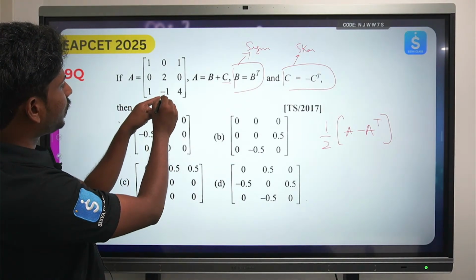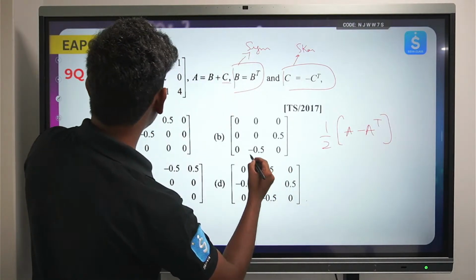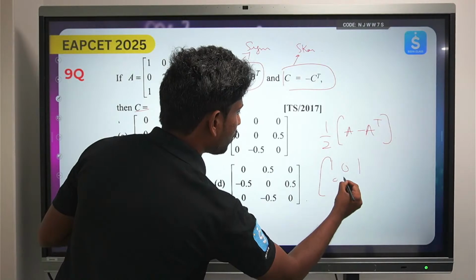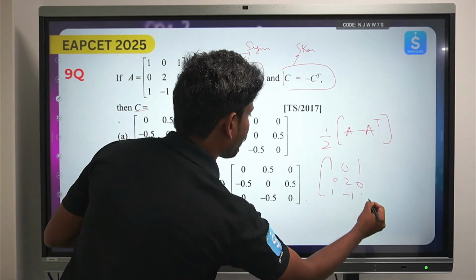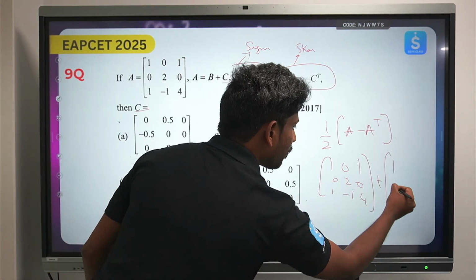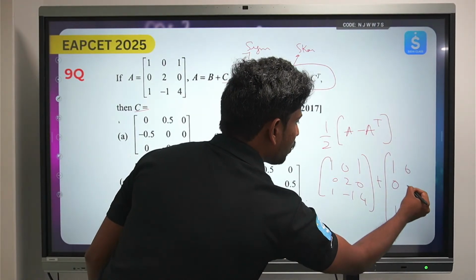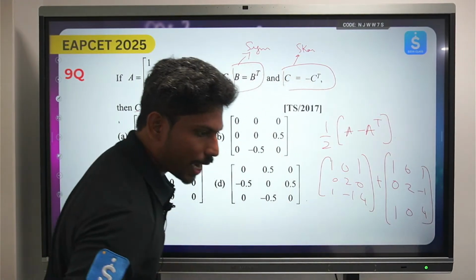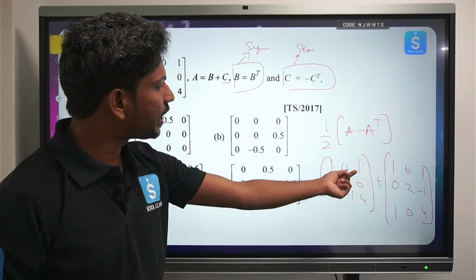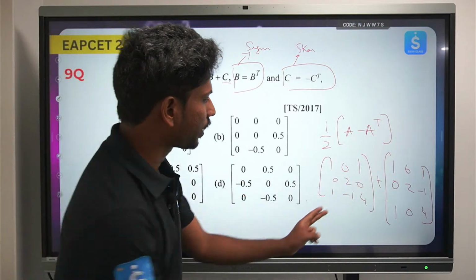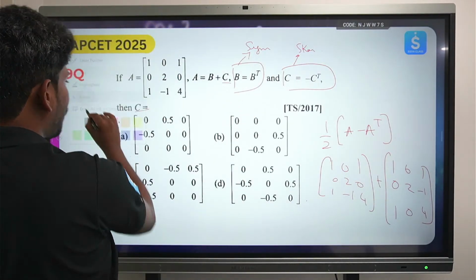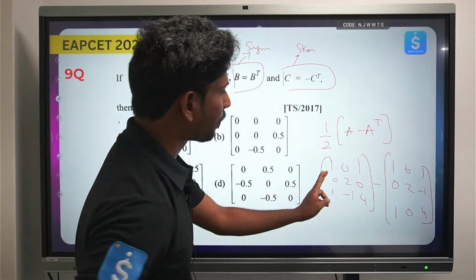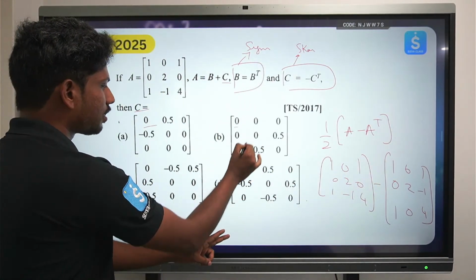Okay, so for this matrix A, take the transpose first. I'm just trying to find out 1 0 1, 0 2 0, 1 minus 1 4. Take the transpose of this matrix. This will become 1 0 1, again 0 2 0, and the last one is 1 minus 1 4. Now for this matrix, what would it be if you try to subtract and divide by 2? This is A minus A transpose, so there is a minus here. If you subtract, 1 minus 1 is 0, so every element here is 0.